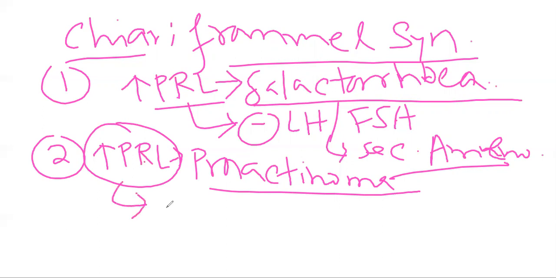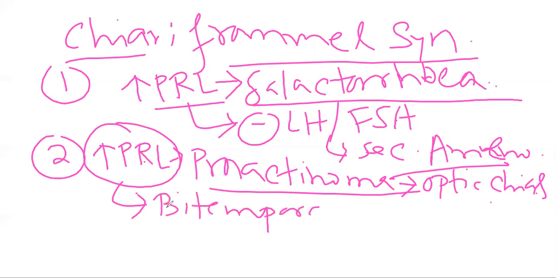Along with that, it will damage the optic chiasma. So the optic chiasma will be damaged, and as a result of this, there will be bitemporal hemianopia. So this is the differentiating feature between the prolactinoma and the Chiari-Frommel syndrome, bitemporal hemianopia.